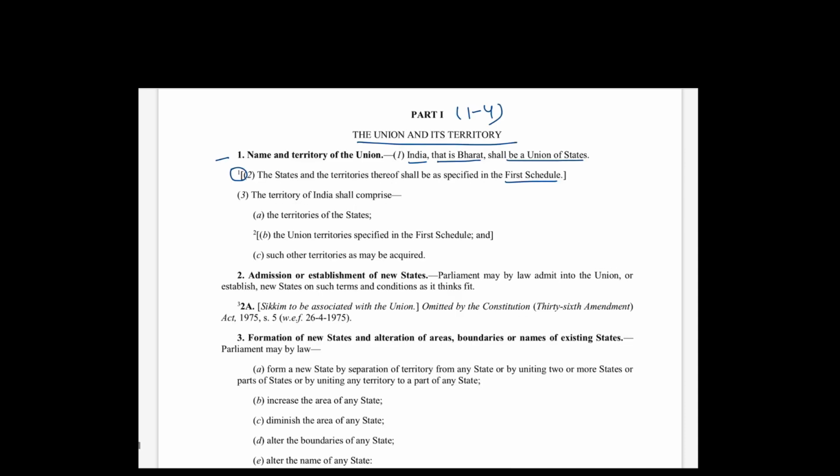The territory of India shall comprise the territories of the states, the Union territories specified in the First Schedule, and such other territories as may be acquired. Acquired means, for example, that if India goes to war and acquires some territory, it will come under such clause 1(c).